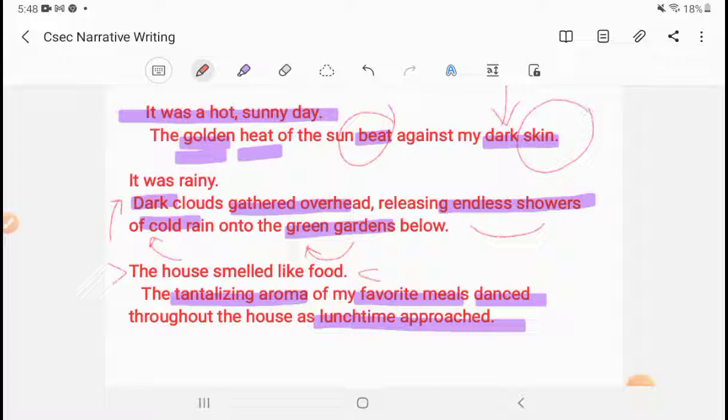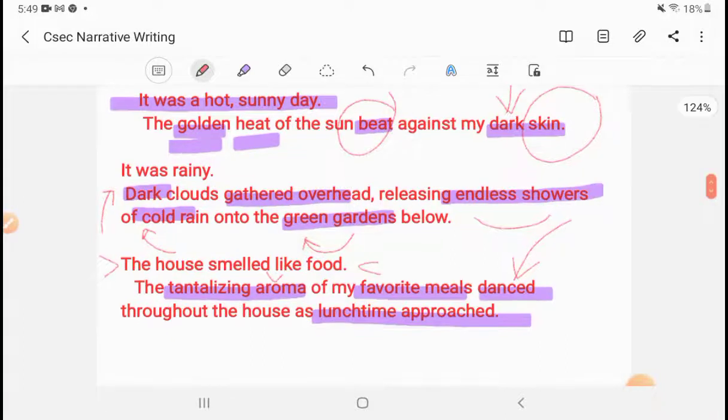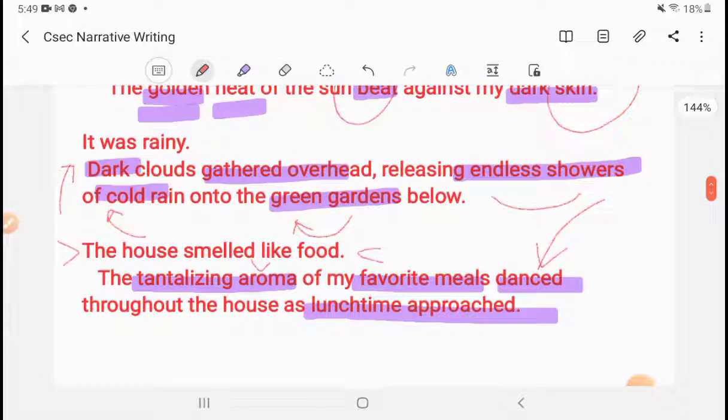Now, my favorite part of this sentence is actually the word danced. If you remember when we did figurative devices, danced in this sentence is an example of personification because obviously an aroma cannot dance. So what our writer is doing is saying that that smell is all throughout the house. The word dance brings a light-hearted feel to your story or to the sentence, and we know that's light-hearted because if it was a bad smell, we might say the terrible smell covered the house. So you see the difference in that sentence.